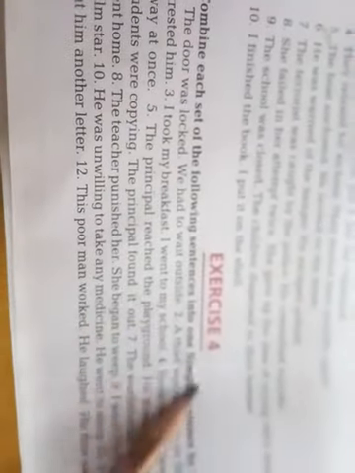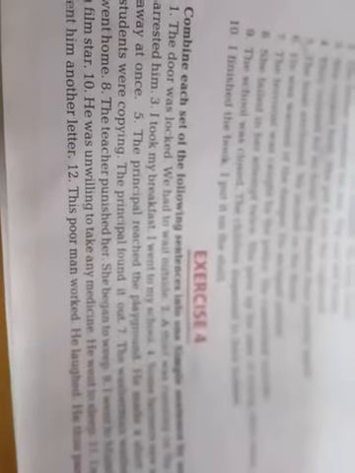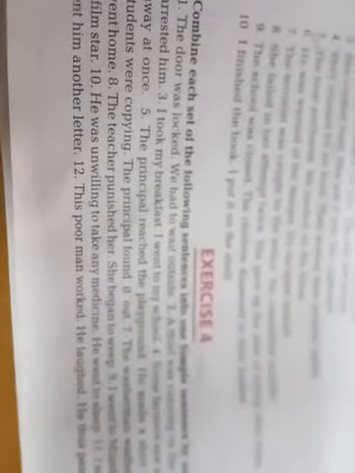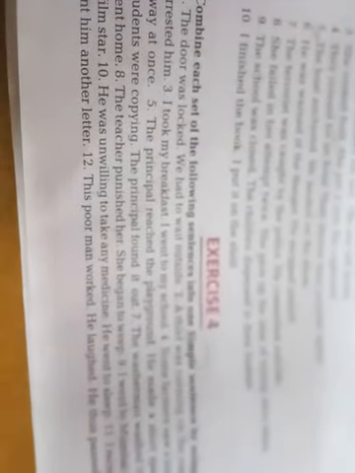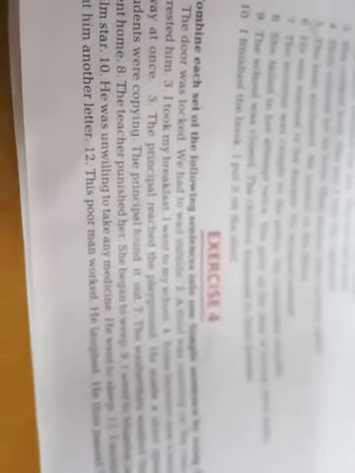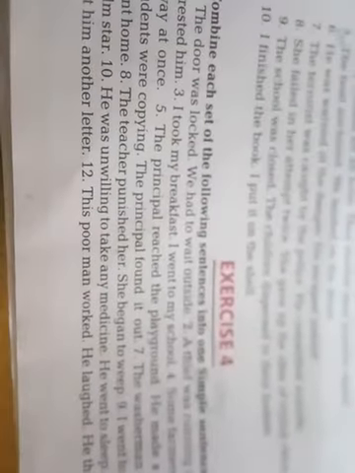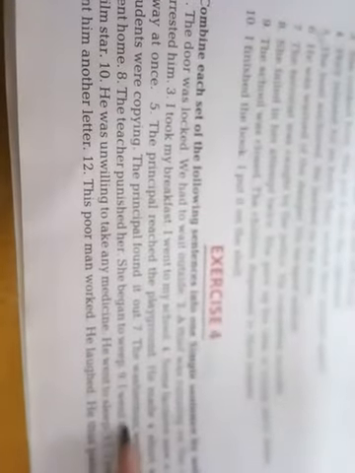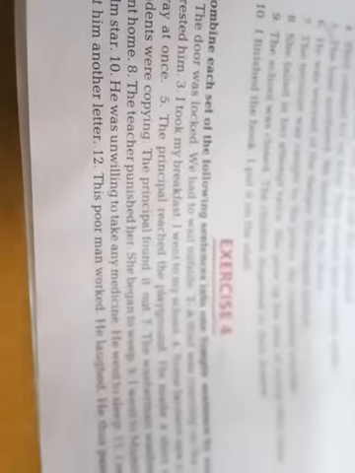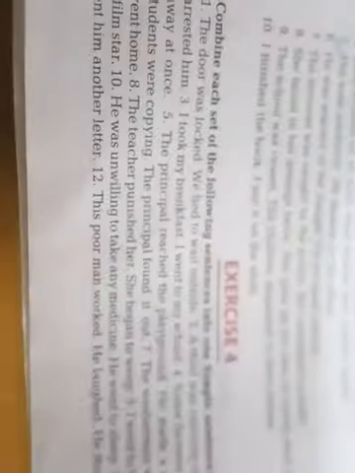And exercise 4. Exercise 4 is a miscellaneous exercise. Means exercise 4 is the miscellaneous of exercise 1, 2 and 3. Means the sentences are in present participle, past participle and perfect participle. That you all have to judge, you all have to know which sentence it is, which rule you have to apply. You have to apply present, past or perfect. Clear? So till exercise 4, now it is clear. Exercise 4 you all have to do it yourself because it is the miscellaneous of exercise 1, 2 and 3. Okay. Thank you.